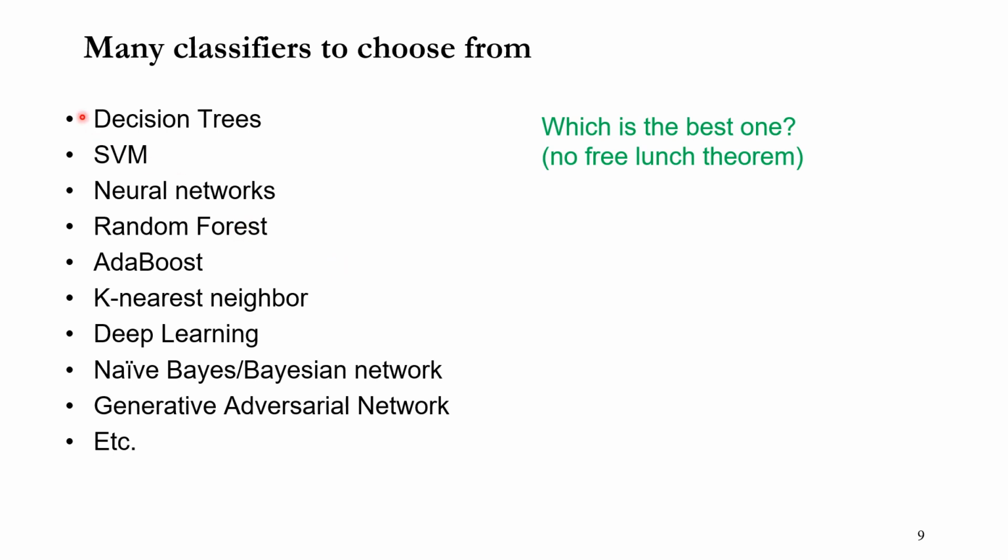We're going to cover from decision tree to deep learning here. We don't cover these other things. Another thing is that we have so many classification algorithms, so which one is the best one? These days people say deep learning is the best classification algorithm. We're going to talk about this issue in more detail when we talk about the no free lunch theorem.